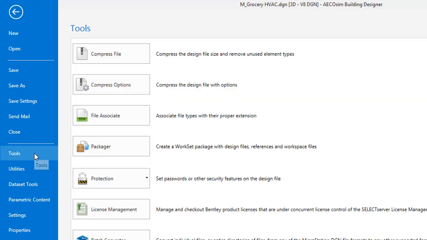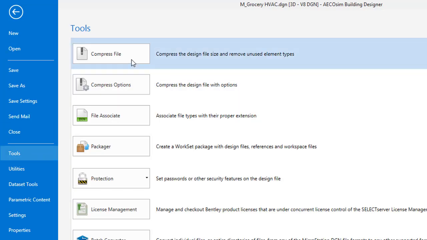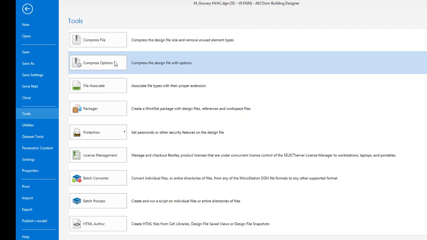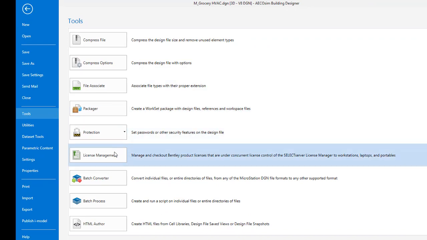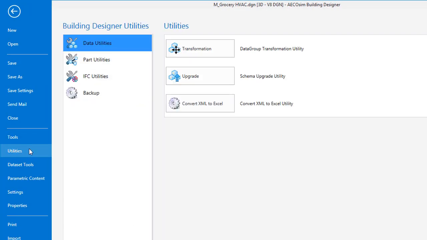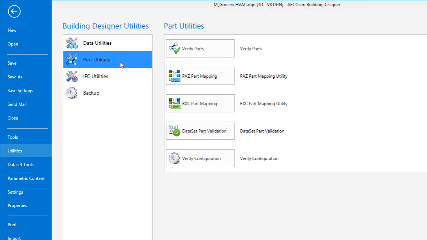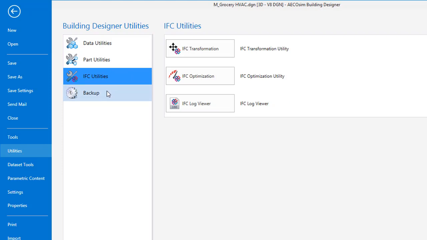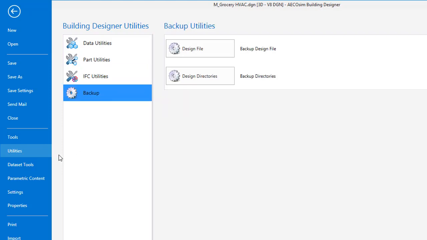Also, we have tools over here for things like compressing files, our compress options, license management, batch converter, etc.